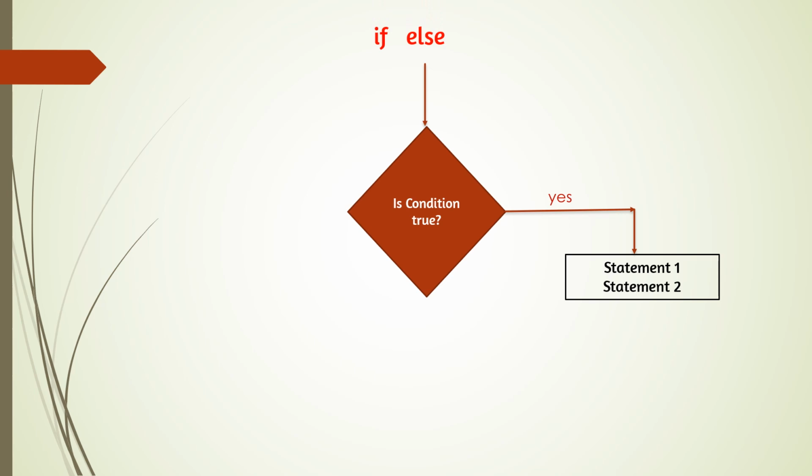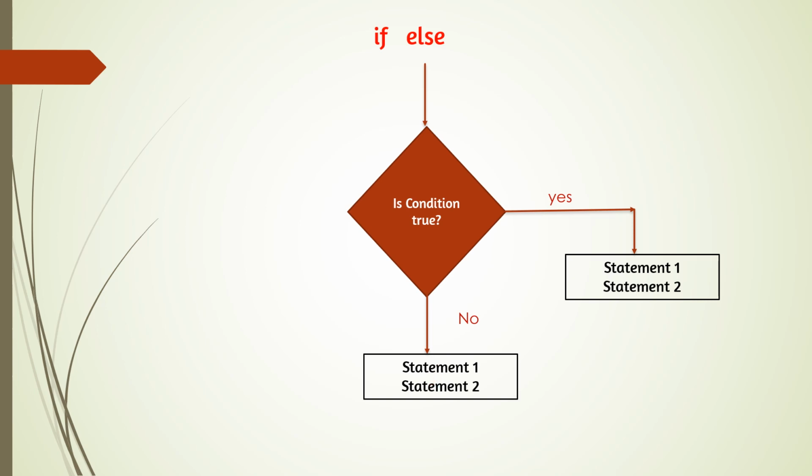And now if else. If two conditions are there, then we will use if else. Here we have the option: if the condition is true, one block of statements will be executed. And if the condition is false, that means if the answer is no, the second block of statements will be executed.